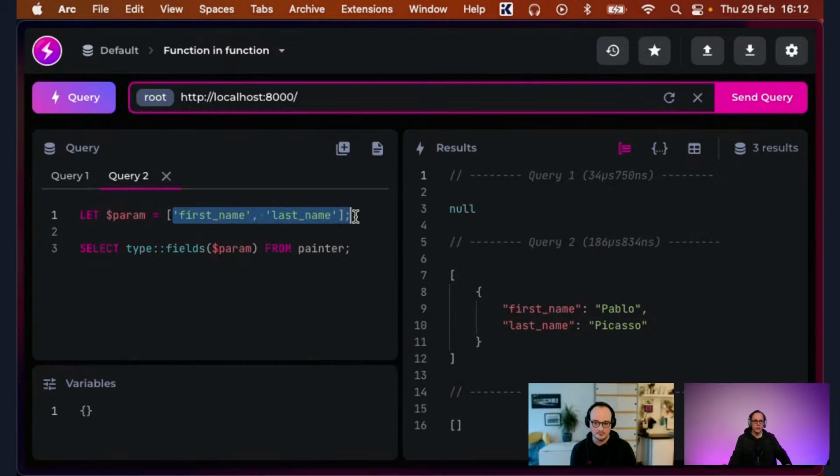You can pass in an array of things, and now you can dynamically select it, just like in the JavaScript functions. So it's a really cool way of, like, you have the JavaScript as an escape hatch, but some things also make sense to bring into the query language itself.